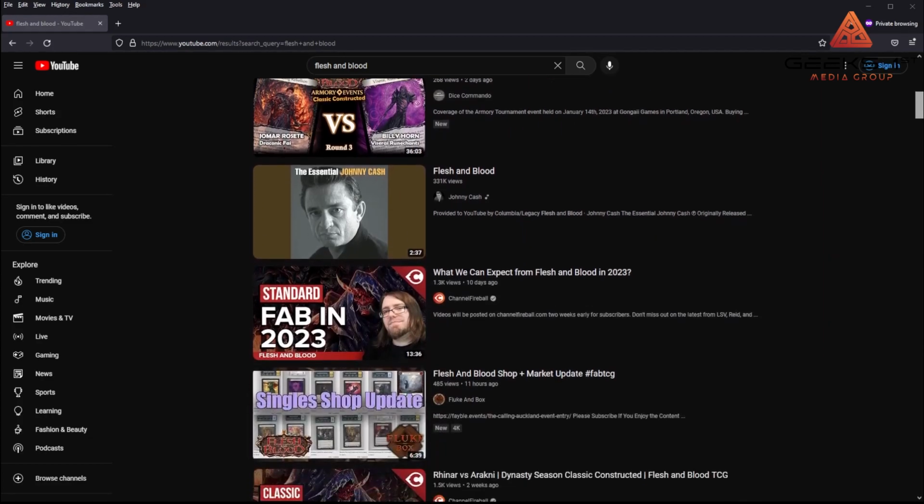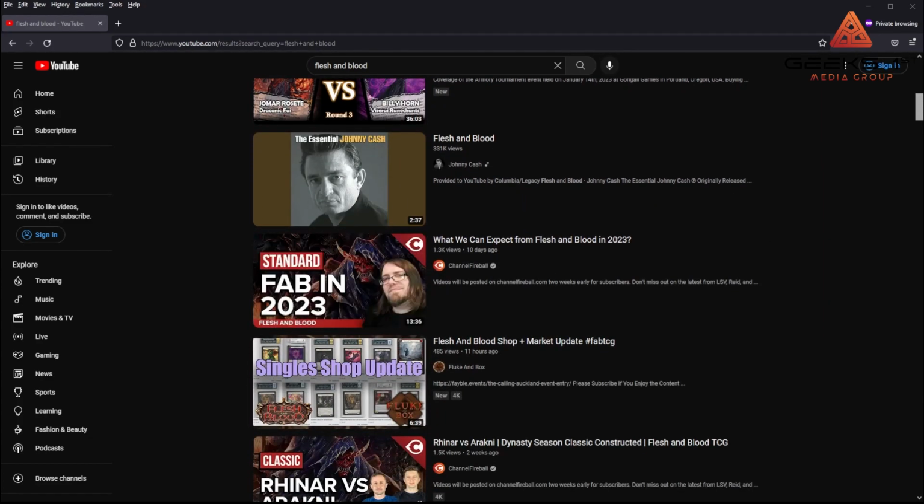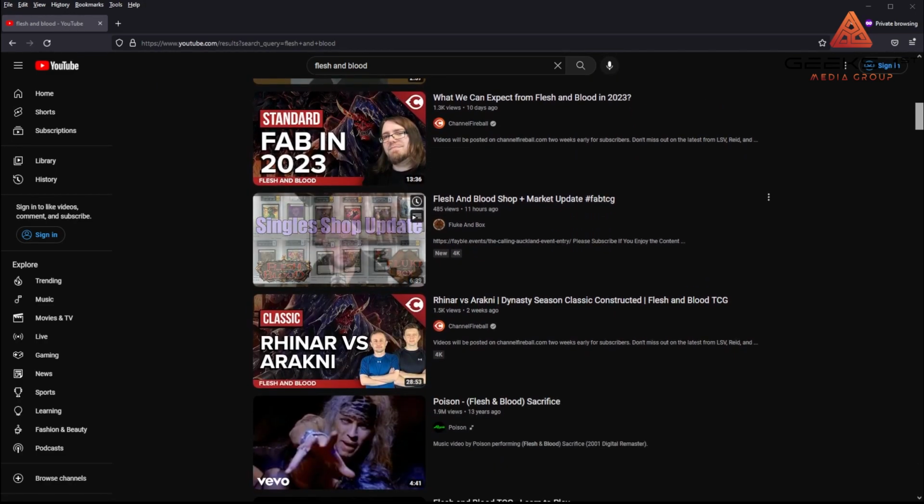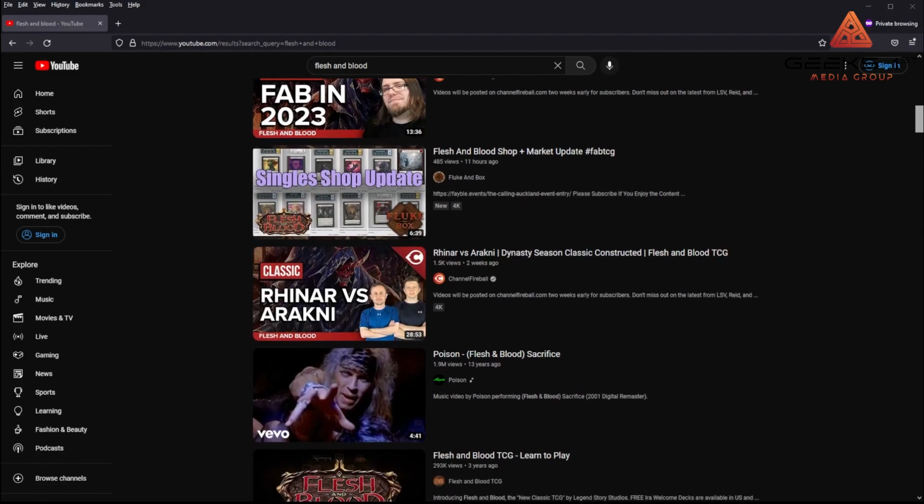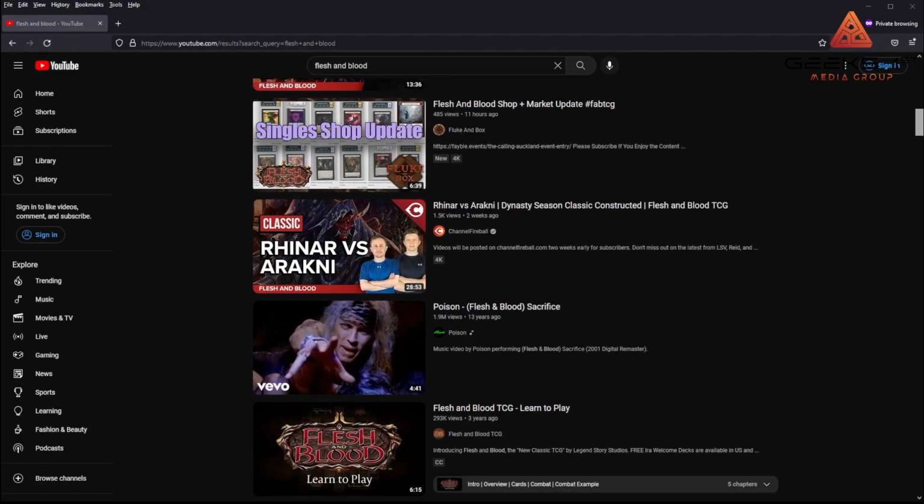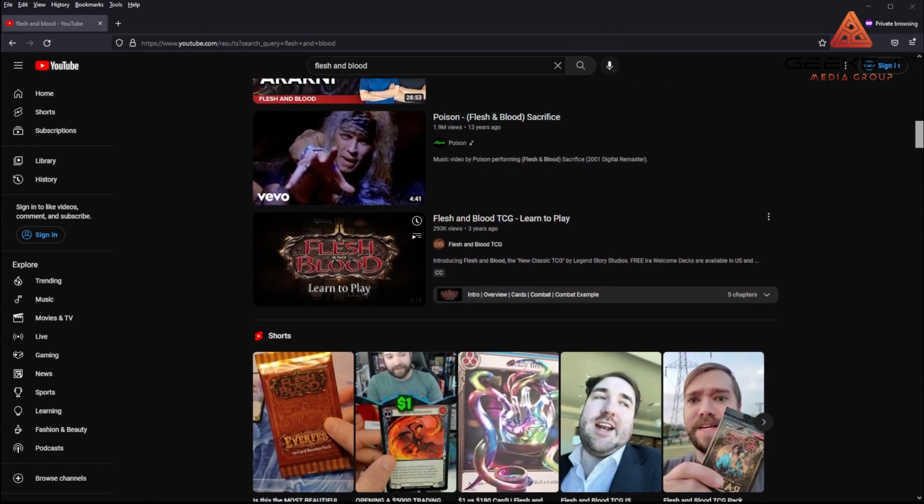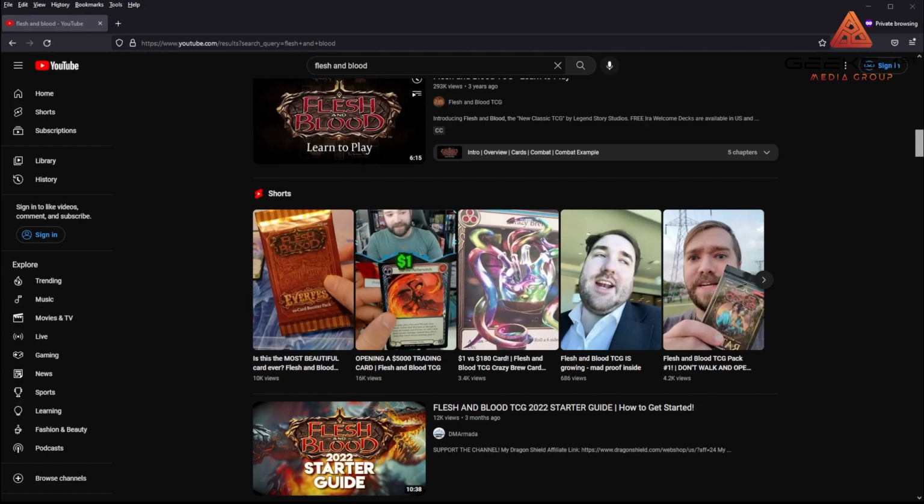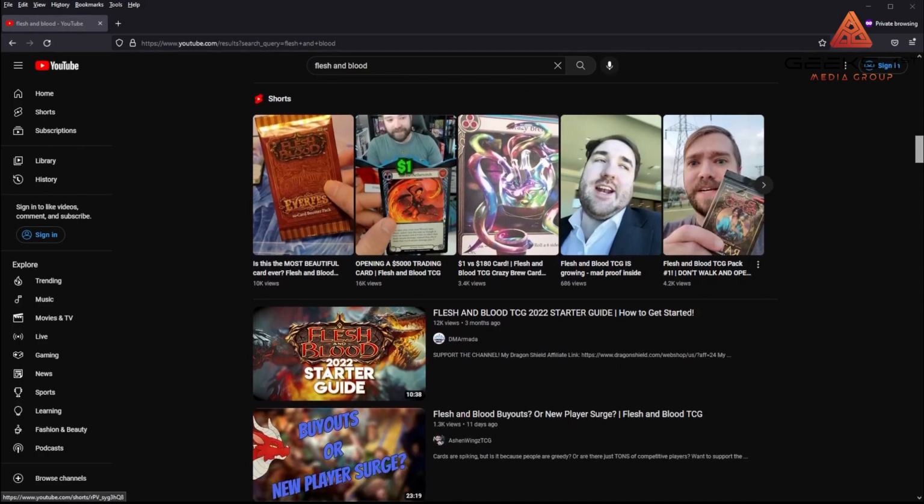Dice Commandos as well. You have Channel Fireball, which does quite a bit of stuff. In this photo here, this is actually Red Zone Rogue, but there are several content creators that write content for them. You, of course, have Fluke and Box, and then Tall Timmy. They're down in Australia, or up in Australia, I don't really know my geography as well as I should. You have the official Flesh and Blood TCG as well. There's a DM Armada one right there.